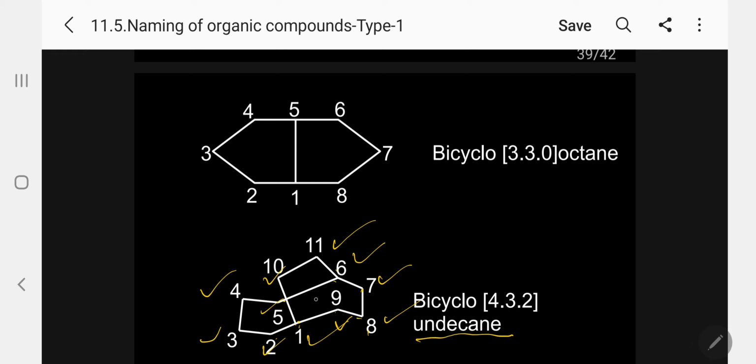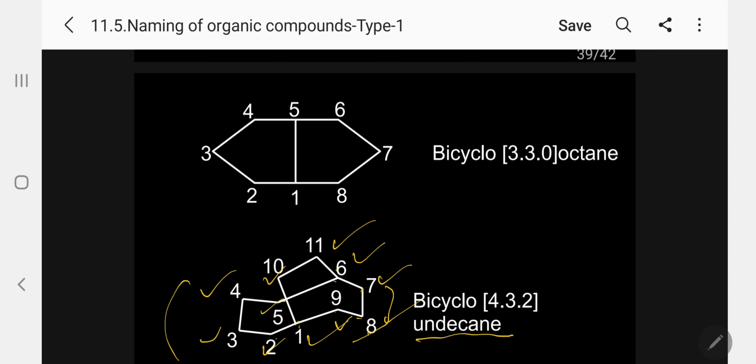So now I am looking at the left side and right side of 1 and 6. In this case, on the right side I have only 3 and on the left side I have 4. Kindly follow. Left side, what is 4? 2, 3, 4, 5 is the 4. Right side, that is 9, 8, 7.